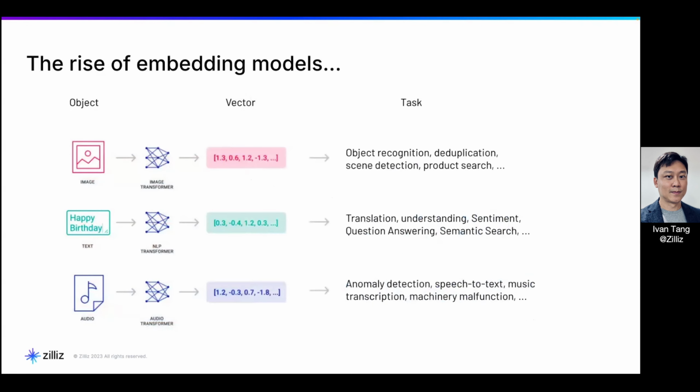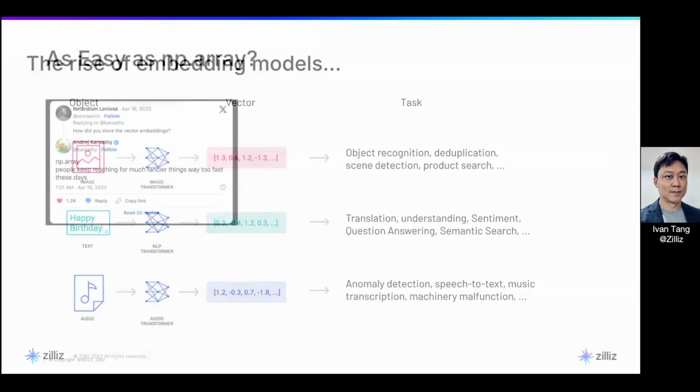And not just text. We were all talking about text now, but there are also embedding models for images. As I mentioned earlier, there is CLIP, so contrastive learning, image pre-trained models. There is audio as well. I mentioned earlier there is CLAP, so contrastive learning, audio pre-trained models as well. So there are a lot of different modalities and also multimodal embedding models as well.